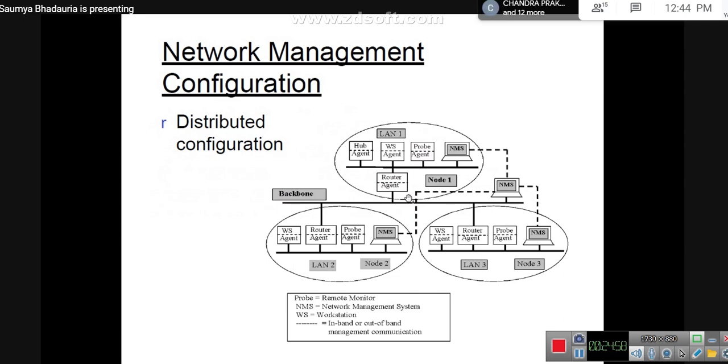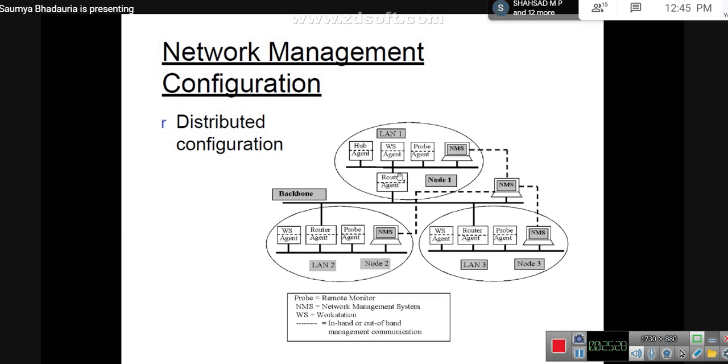What would happen over here? We were considering that in a centralized case, if the NMS fails, there would be no communication or no status of the resources used by these particular nodes, or there would not be any correct status communicated. So this particular NMS is still there.